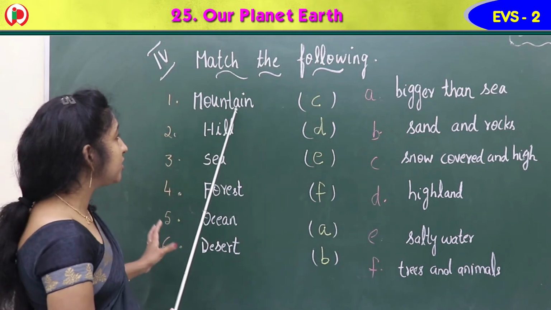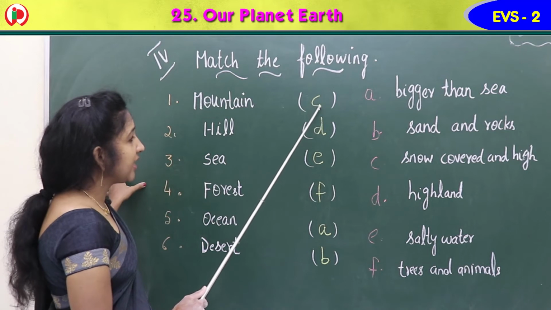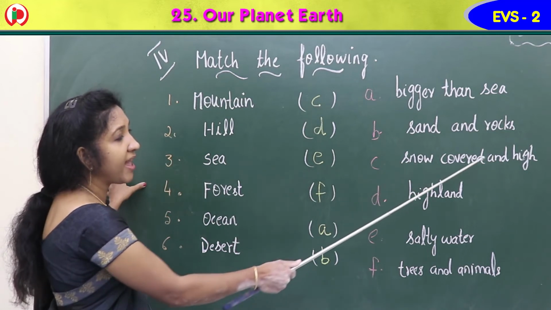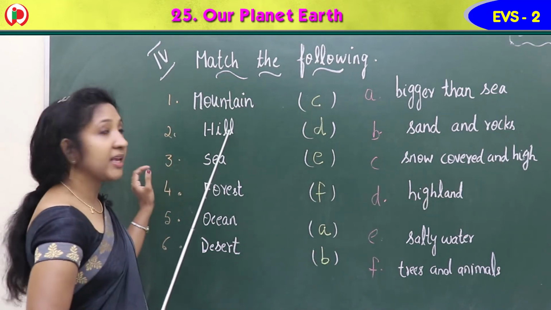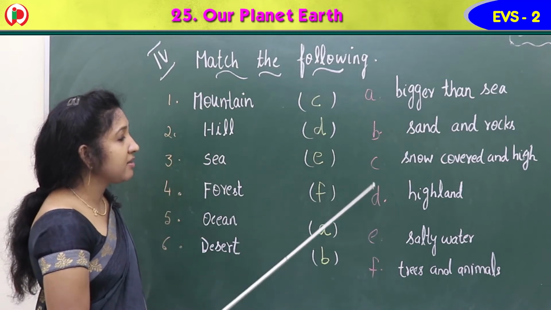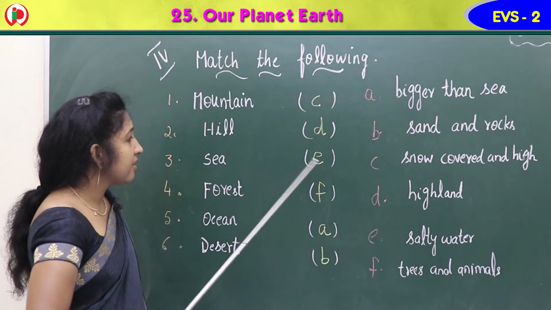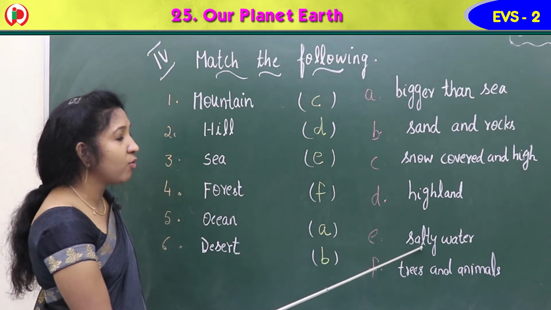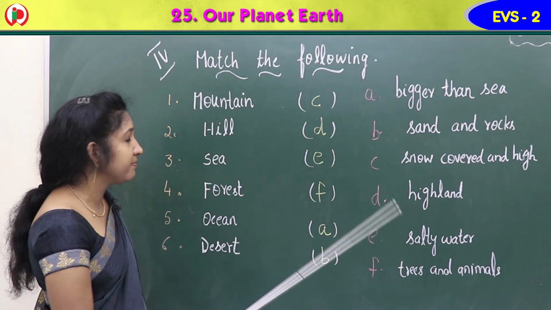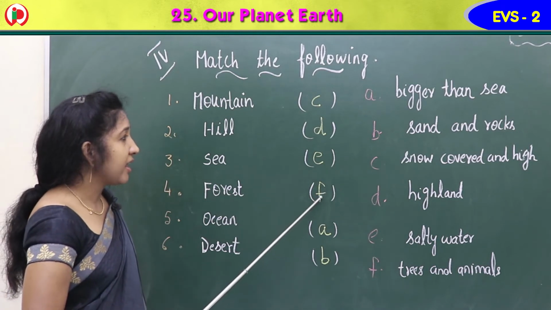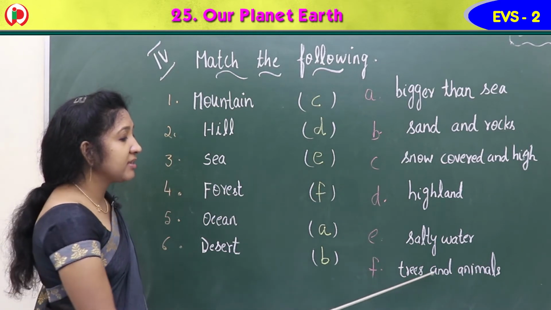Yes, so mountain, C means snow covered and high. Second, hill, D means highland. Highlands are hills. Sea, E means salty water. Sea has salty water. Forest, F. F means trees and animals.